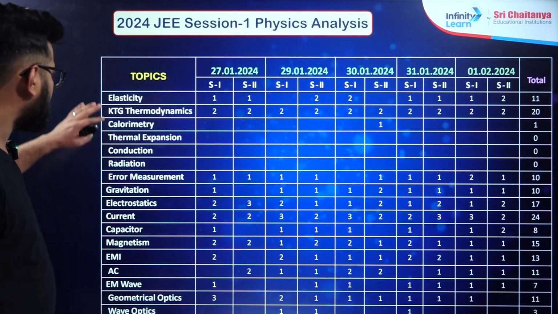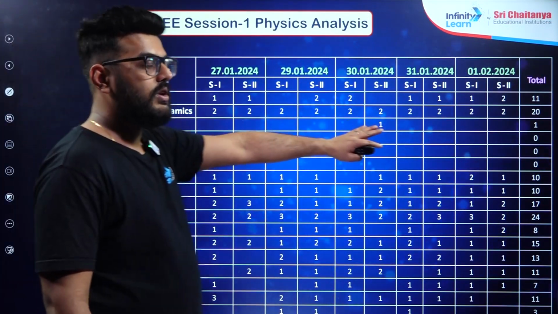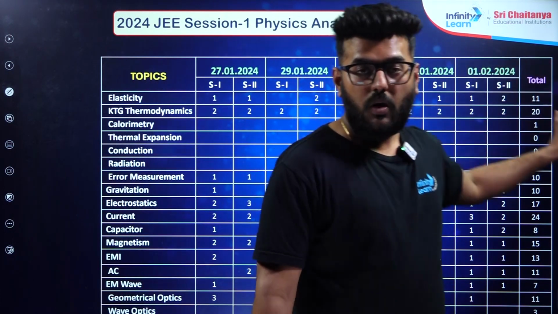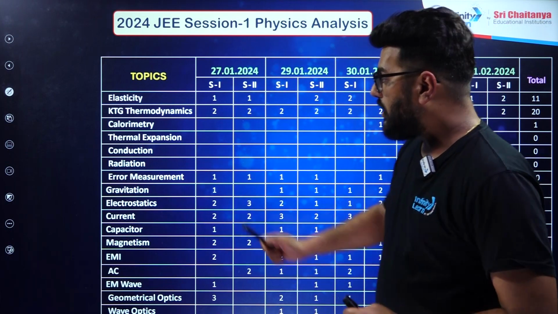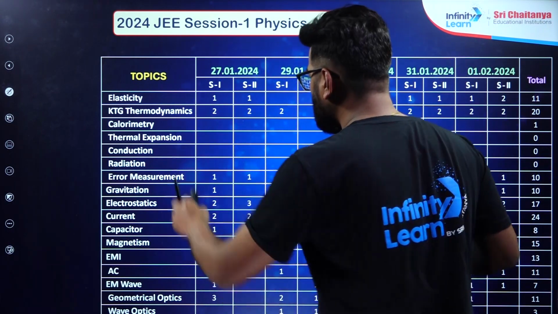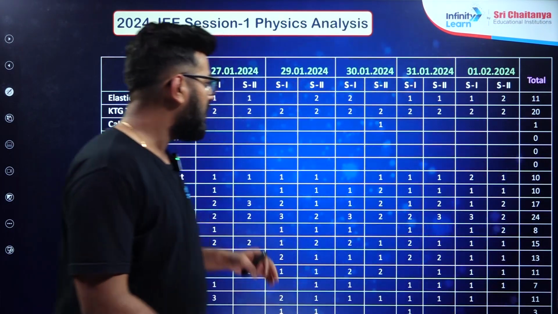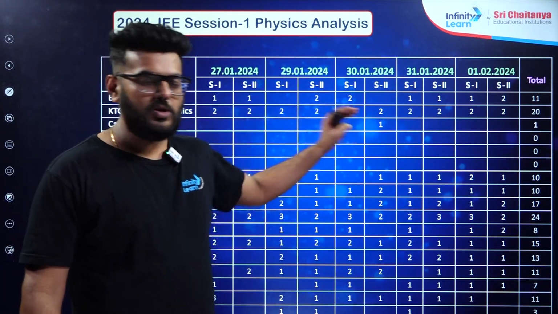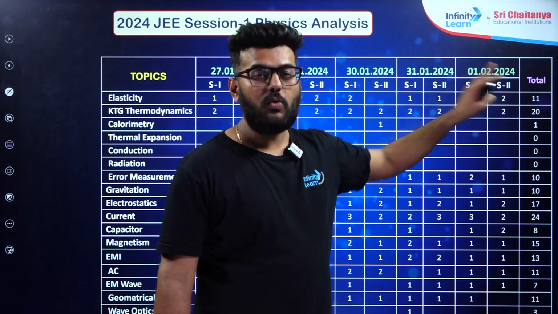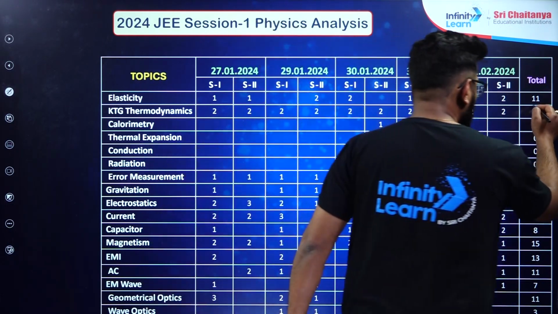Talking about the other case, then elasticity. There were a large number of questions asked in elasticity this time. Around 11 questions have been asked from mechanical properties of solids only. Then talking about KTG and thermodynamics, as usual, this is a very important chapter, and as you can see, it has been performing as a standard 2 questions in every shift, and around 20 questions have been asked from thermodynamics.